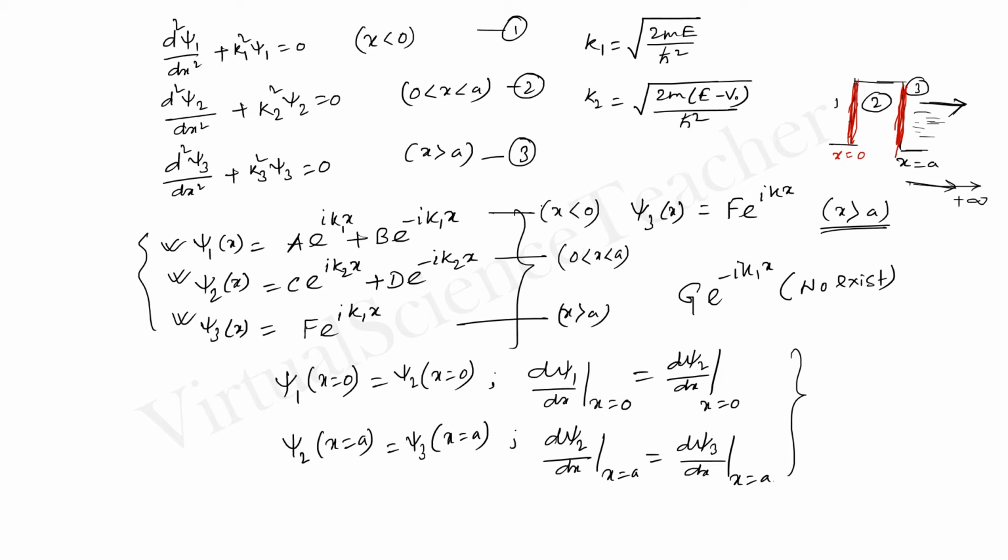So let's do it. From the boundary condition at x equals 0, which relates regions 1 and 2, psi 1 at x equals 0 equals psi 2 at x equals 0. This gives us A plus B equals C plus D, and d psi dx is also continuous at x equals 0. That means A minus B equals C minus D. Here a term k1 will be coming out, here a term k2 will be coming out.